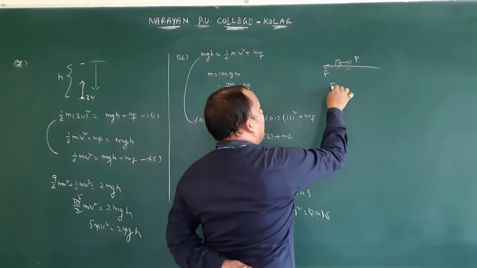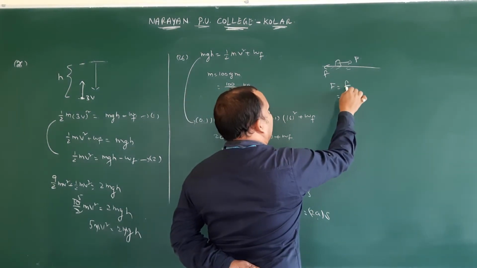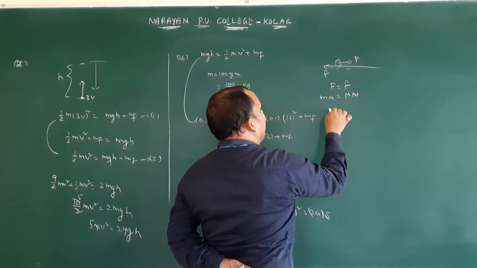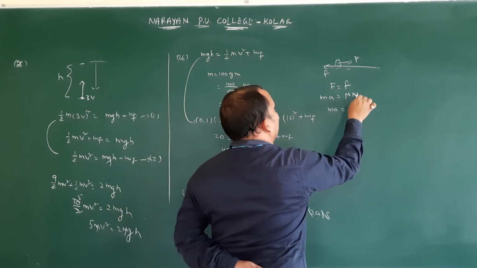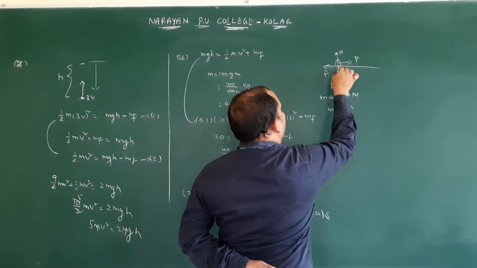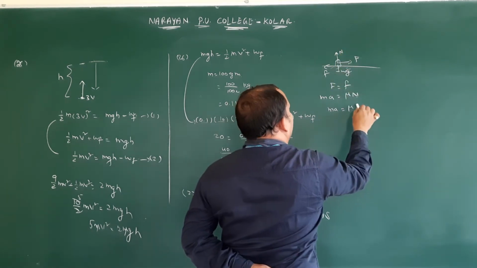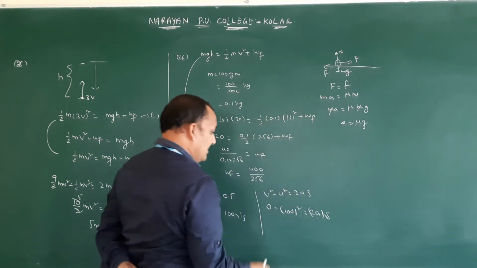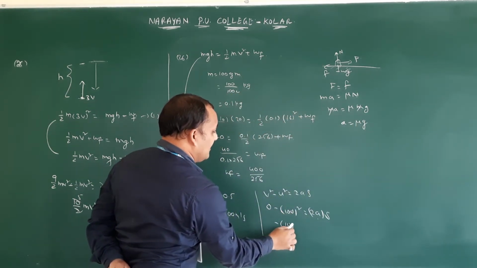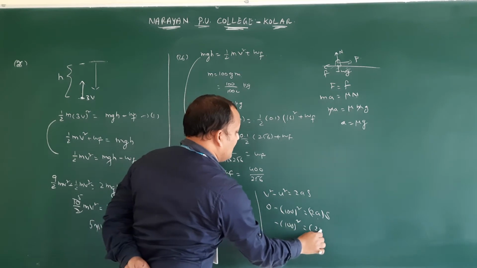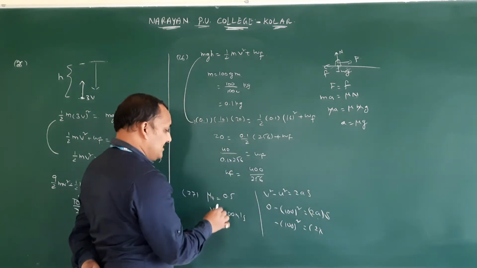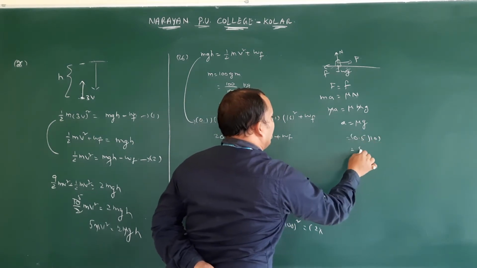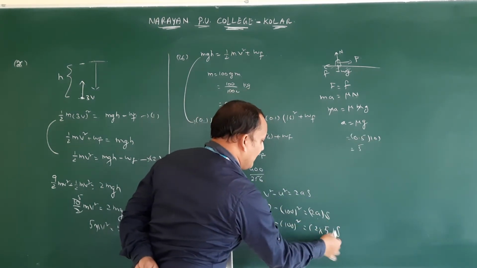Then F is equal to F. So F value here is mu N. Here F is ma. So ma is equal to mu N. Normal reaction we came to know in the friction lesson, that is mg. Then a is equal to mu g. Substitute. So minus 100 whole square equal to 2 into mu value, how much? 0.5 into 10, that is 5. Therefore 5 into s.